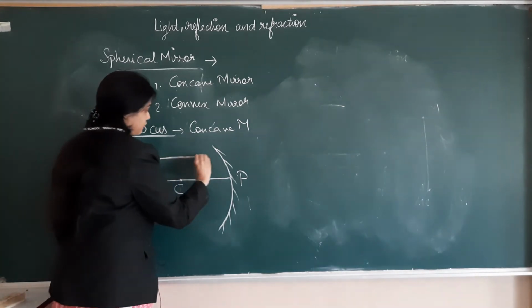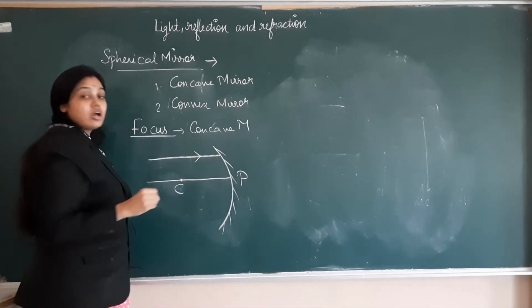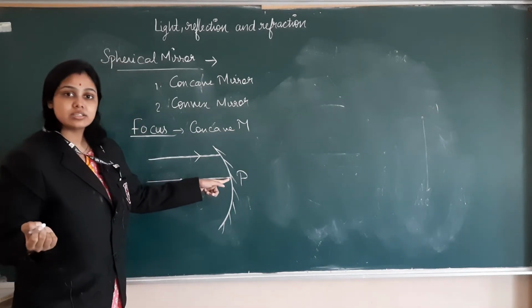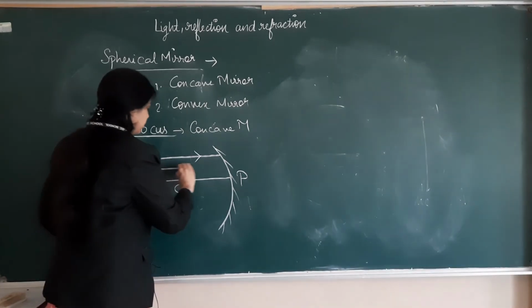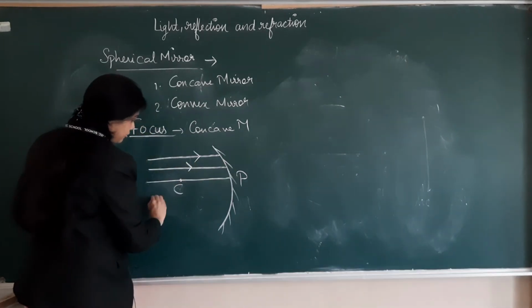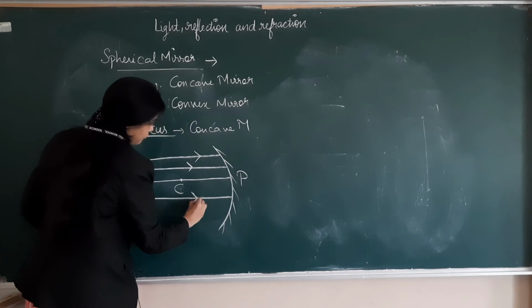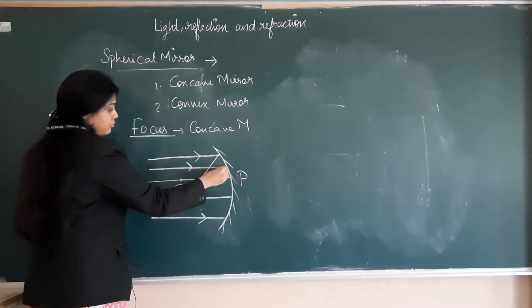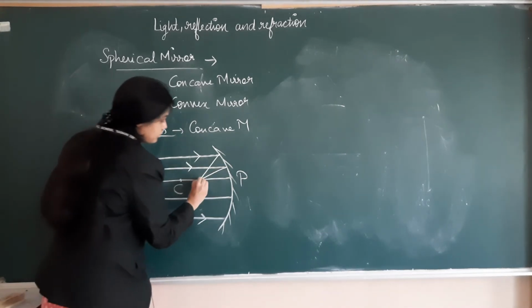The definition of focus is: when light rays come parallel to the principal axis, all those light rays converge at one point, and that point is known as focus.